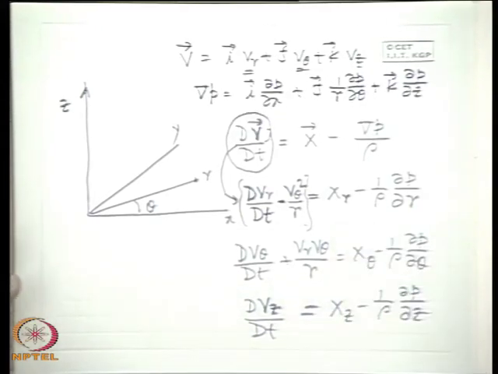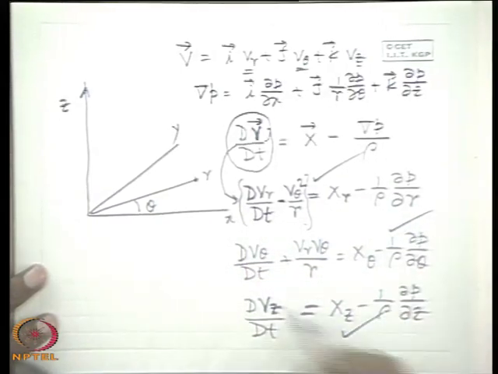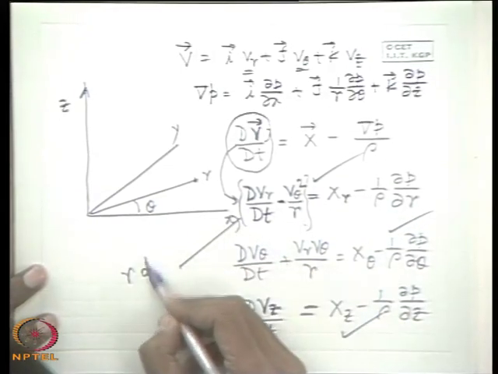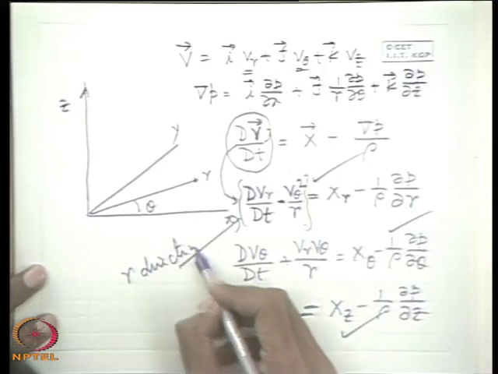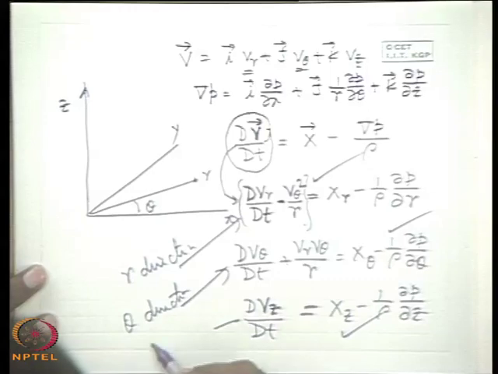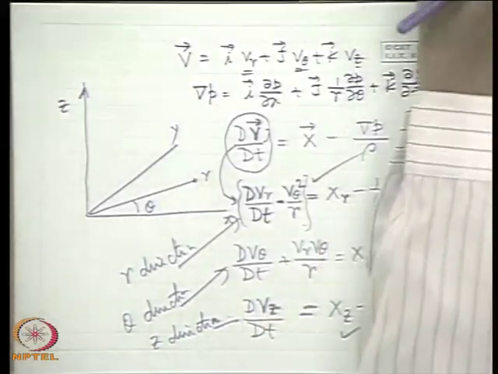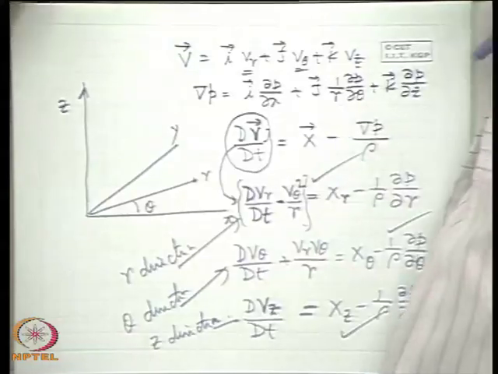Now, these three equations, this one is the r direction, this is the theta direction and this is the z direction, can also be derived in a similar fashion, that is by taking a control volume appropriate to the r, theta, z coordinates and making its force balance and equating it with the mass times acceleration according to Newton's second law of motion.